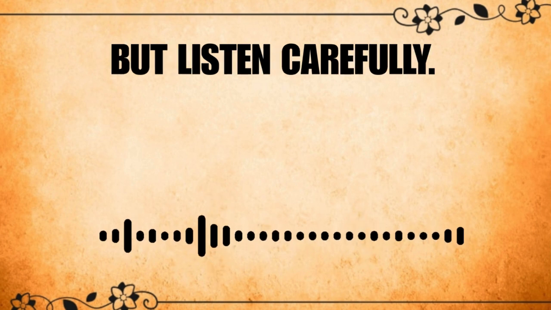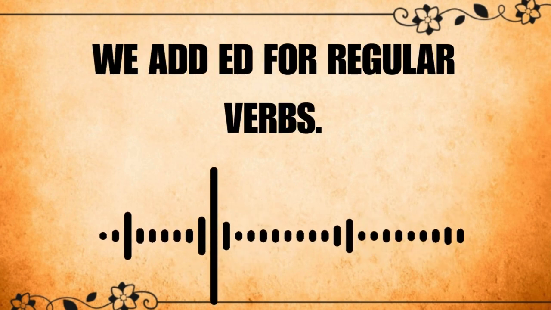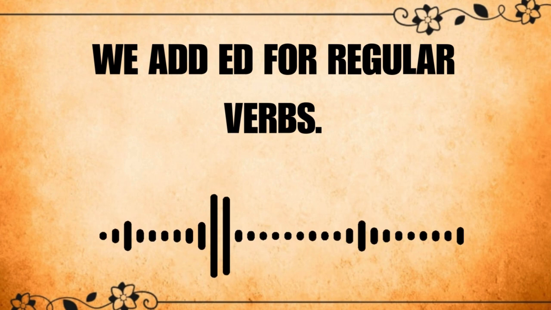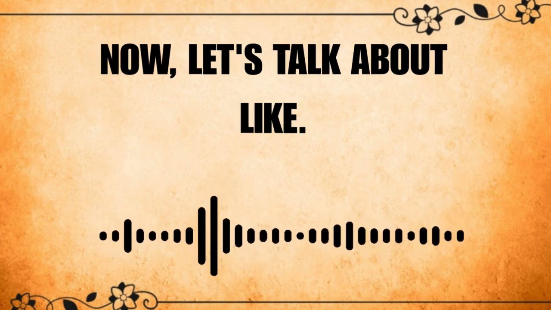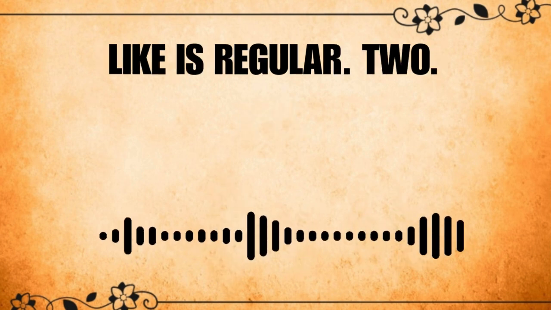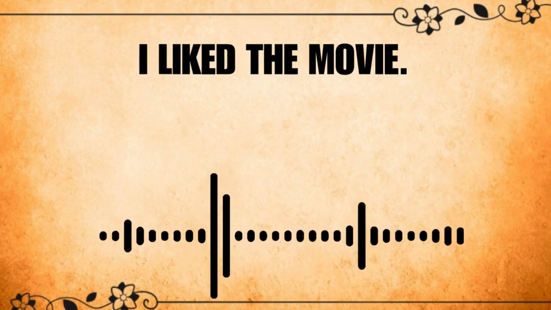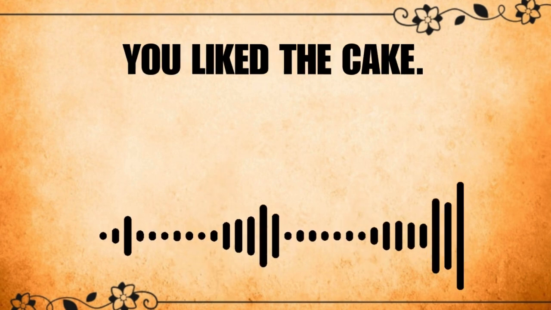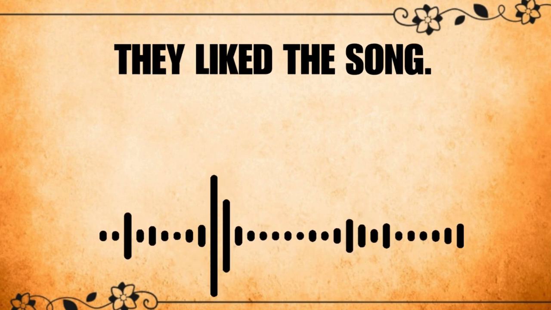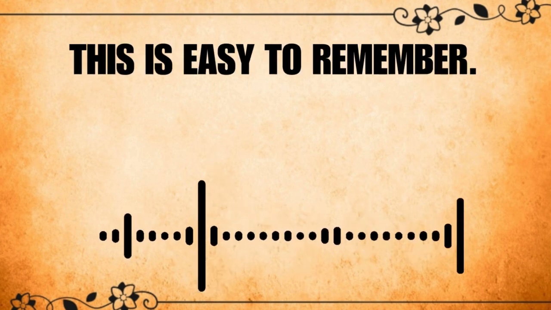It's simple, but listen carefully. We add ed for regular verbs. Now, let's talk about like. Like is regular. The past is liked. I liked the movie. You liked the cake. They liked the song. This is easy to remember.